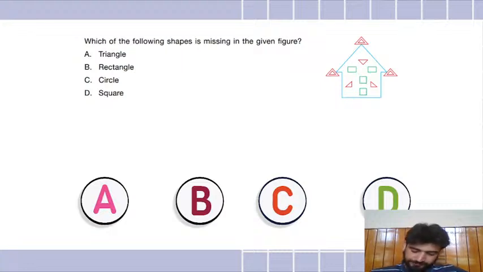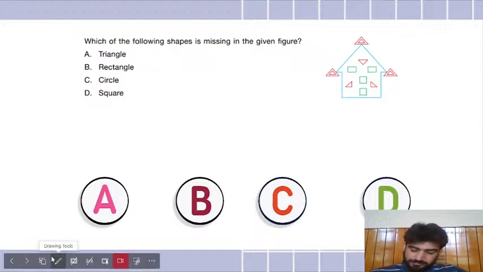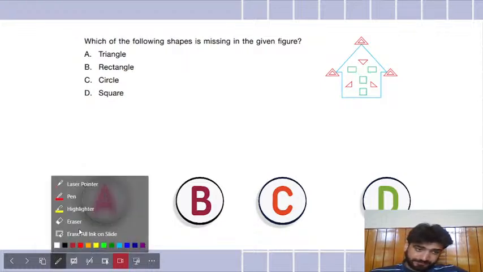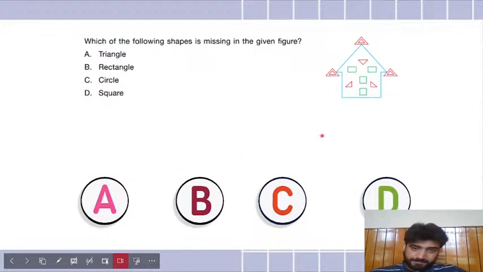Yes, Swadhin. Yes, C. Pavika says C, well done. Okay, Arohi is also coming back to C. Lavanya says A, triangle is missing, but the question is not asking which is there.